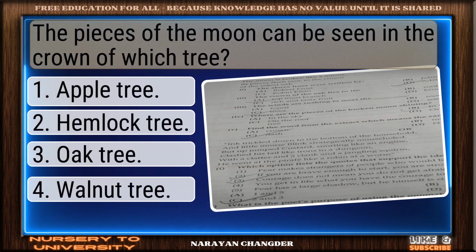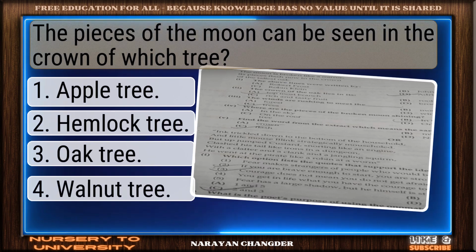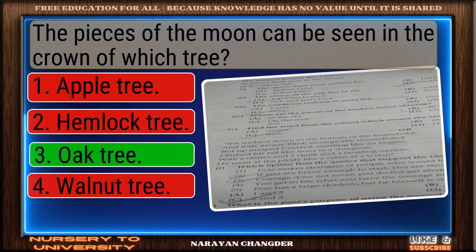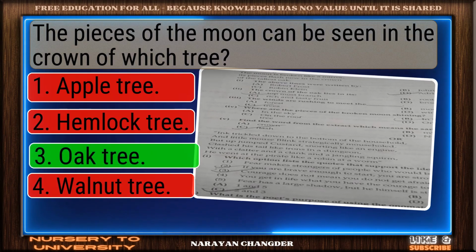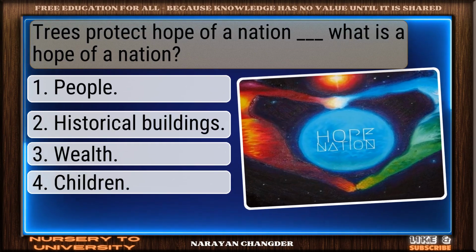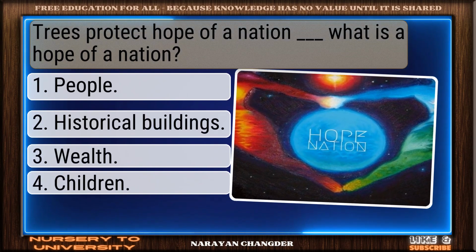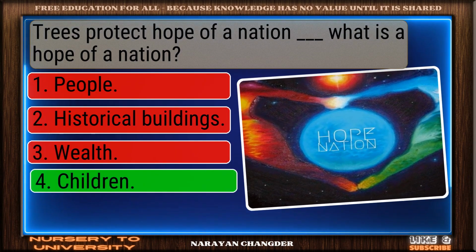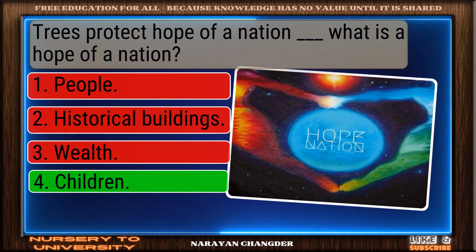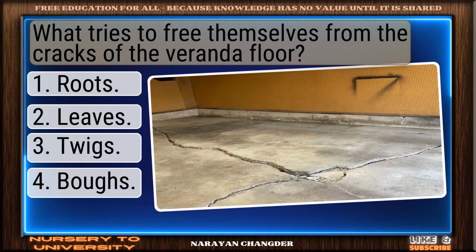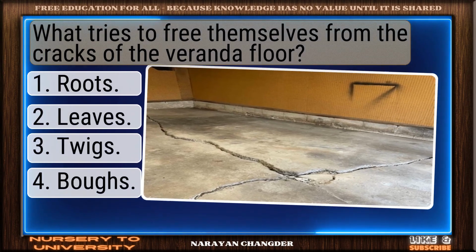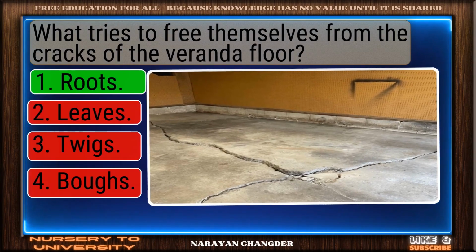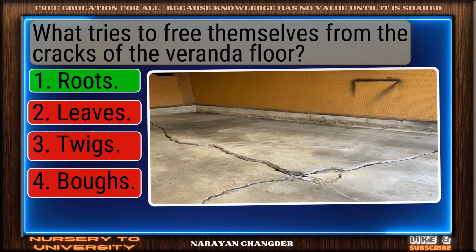The pieces of the moon can be seen in the crown of which tree? You chose oak tree, and it is correct. Trees protect hope of a nation dash. What is a hope of a nation? Right choice. Children is the best answer. What tries to free themselves from the cracks of the veranda floor? Great job. Roots is the accurate answer.